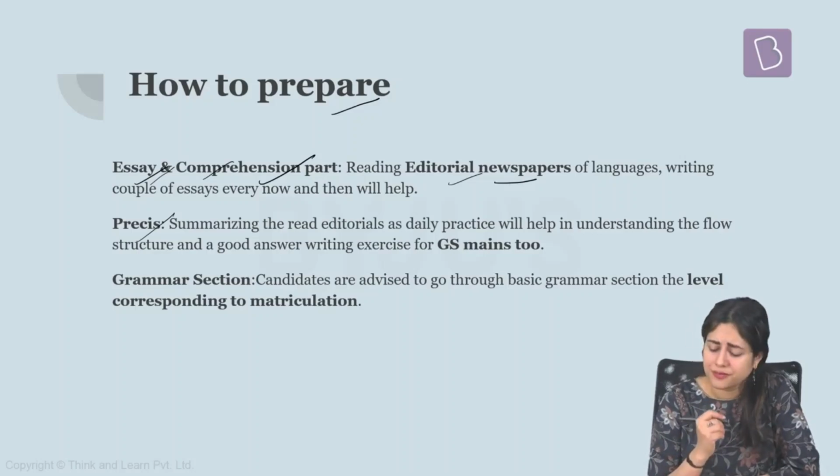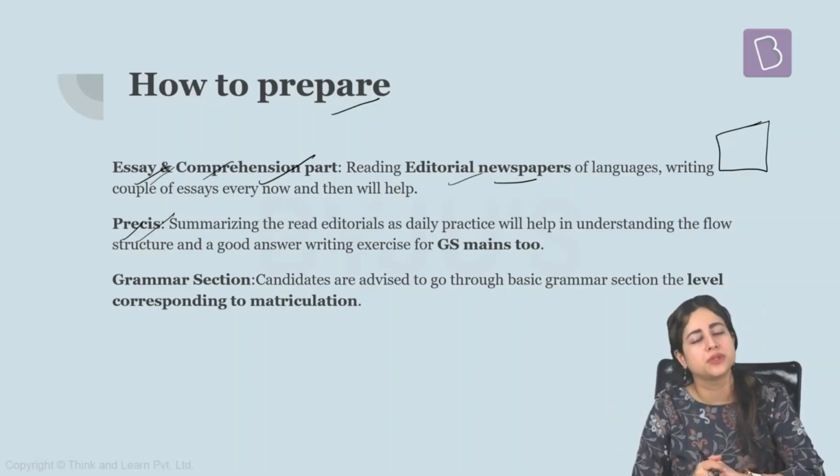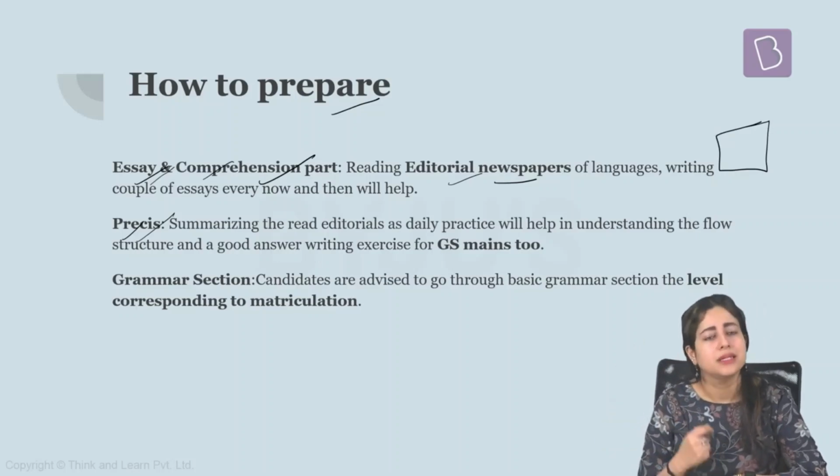Here again, reading definitely helps, but a very strong suggestion that applies to improving your precis writing is that whenever you read an editorial from a newspaper, for example, if it is a 250 word or 350 word editorial, please try to summarize it into 100 words. Do this as routine practice. Then you see how quickly your precis writing improves.